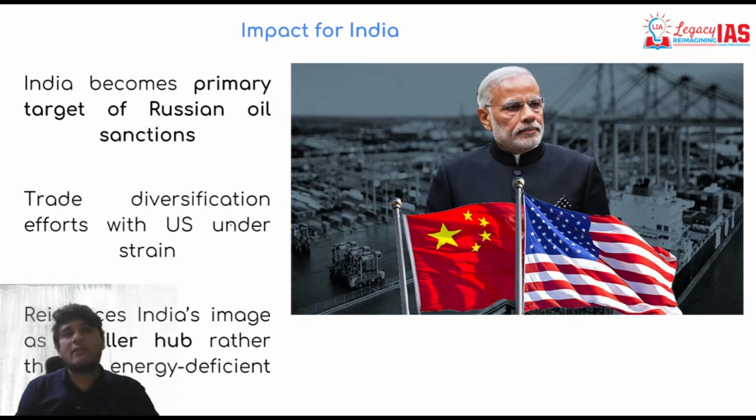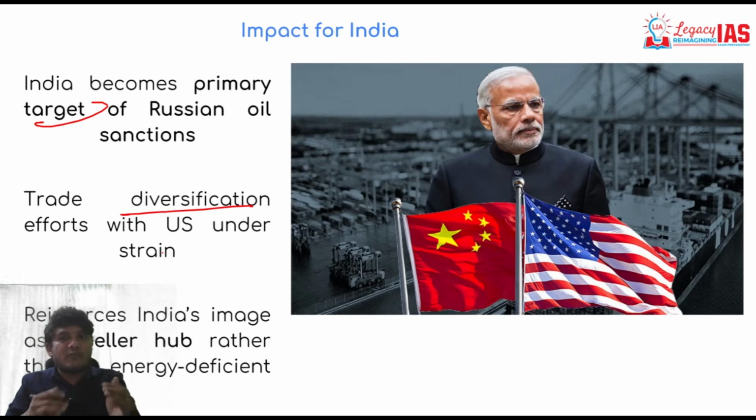So what can be the impact on India here? Of course, we are the primary targets. Since we are the primary targets, what has in fact started happening is the imposition of tariff. Now, trade diversification efforts of India with US. Whatever exports we are sending to US, we could look for alternate countries to send them to, but that is also becoming quite difficult because our free trade agreement with European Union, etc., is not catching up pace. So that is another concern for us.